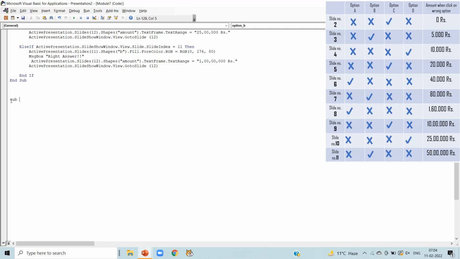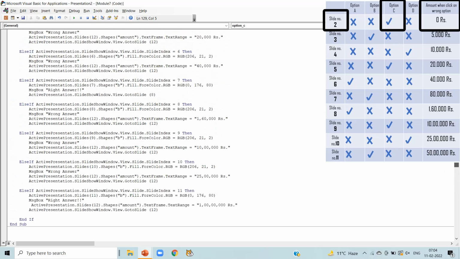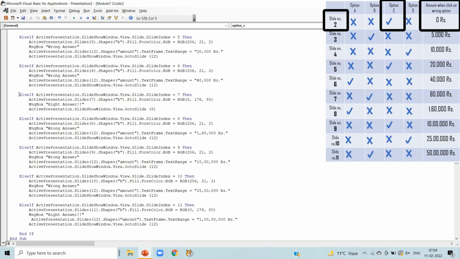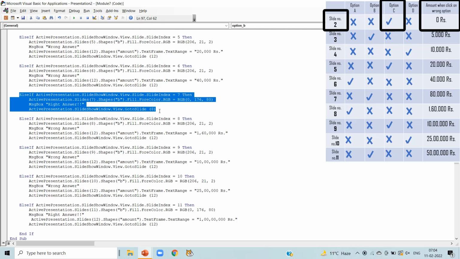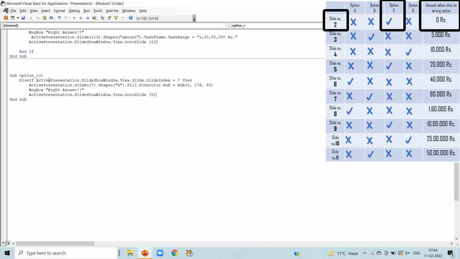Now we are going to write the coding of option C. So write sub option underscore C bracket. Press enter and sub will automatically come. Now in the slide number 2, we can notice option C is correct option. So we are going to copy the right answer code here and paste it here.